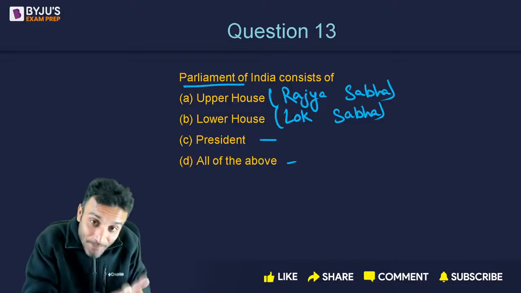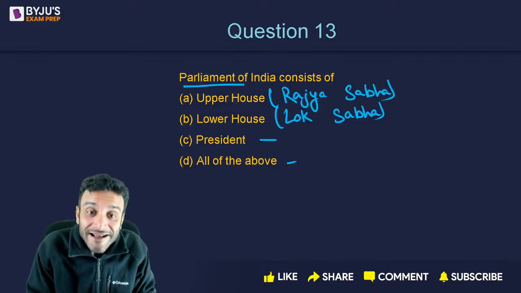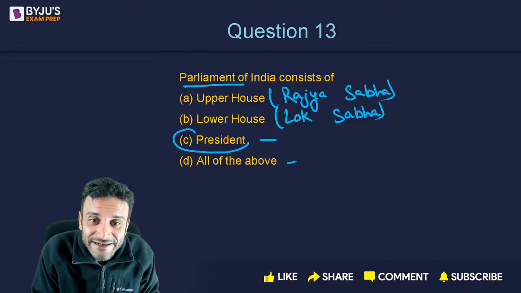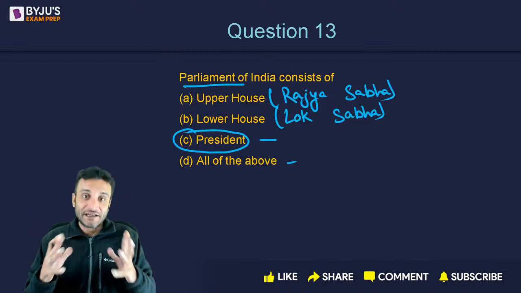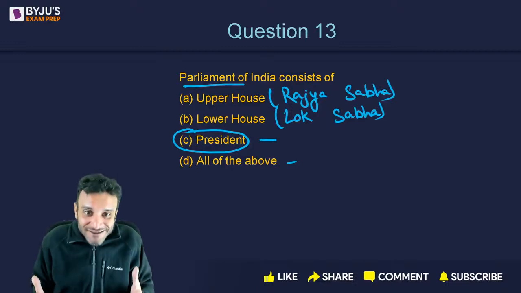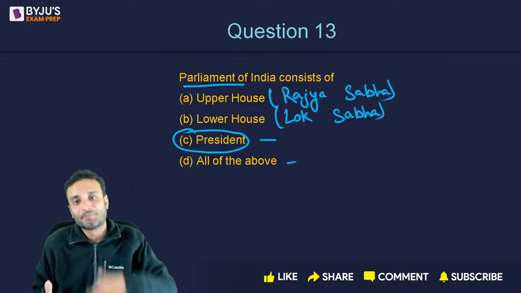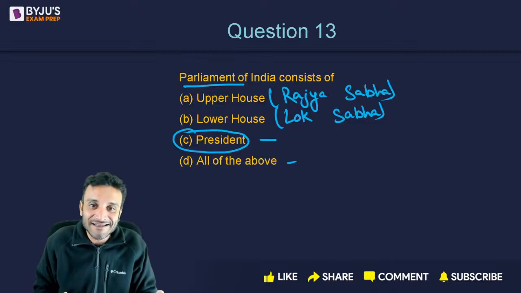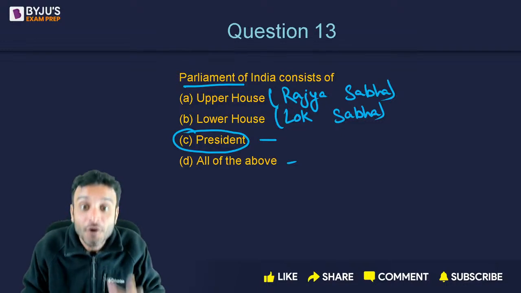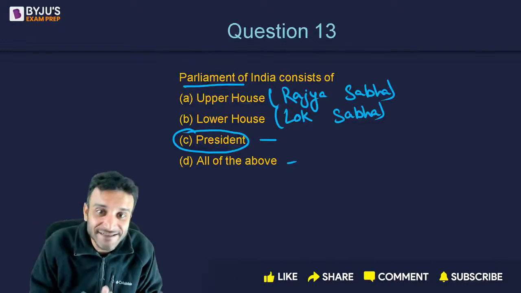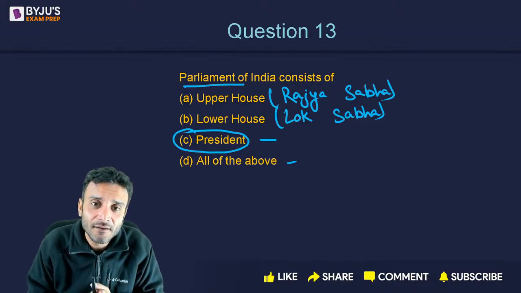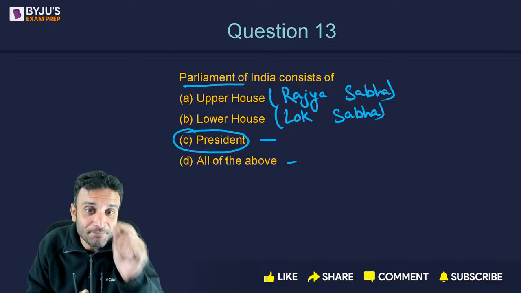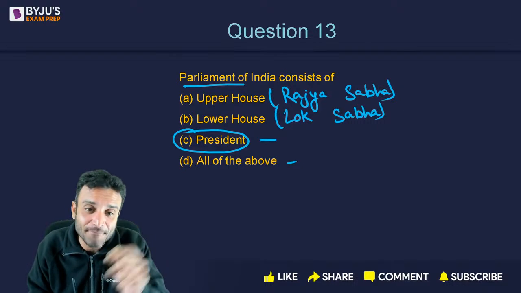When a bill becomes a law, the signature of the president comes into play. It is the duty of the parliament to make laws. The Lok Sabha passes a bill, it goes to the Rajya Sabha. The Rajya Sabha passes it, does it become a law? No, wait. The president's signature is required, the approval of the president. So the assent of the president is also very important.